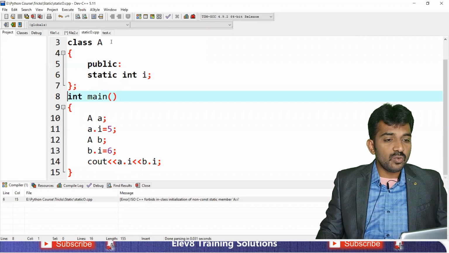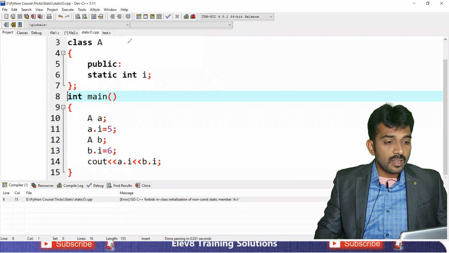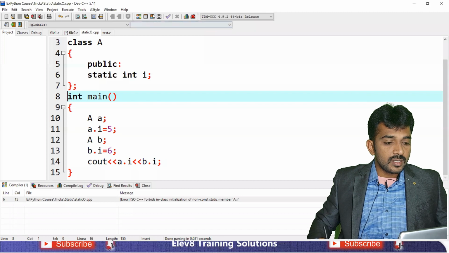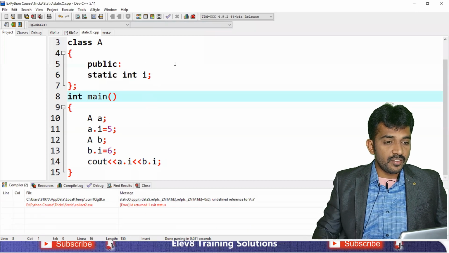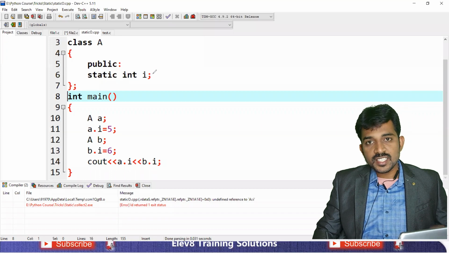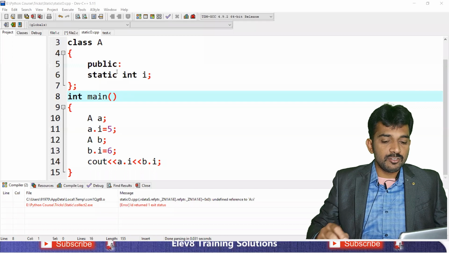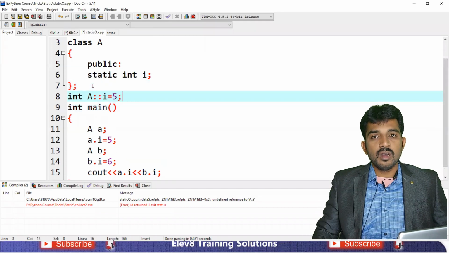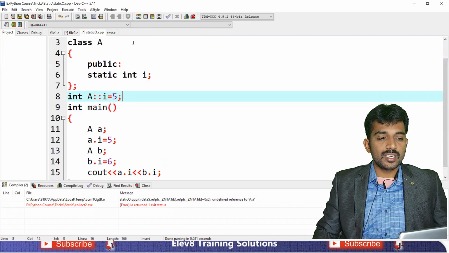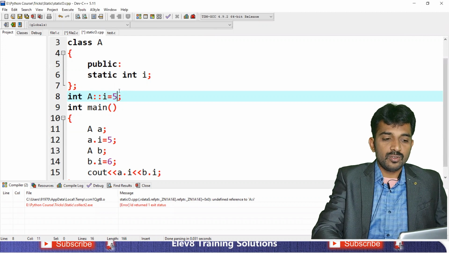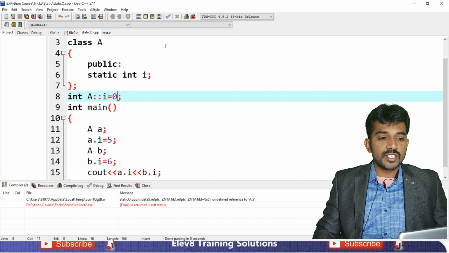See, here why you are getting the error? The reason behind that is, you're getting the undefined reference, right? So first you need to initialize the value. If you do not initialize the value, you will get the error. So to overcome that, simply assign some initial value to that I. From there it will execute fine.